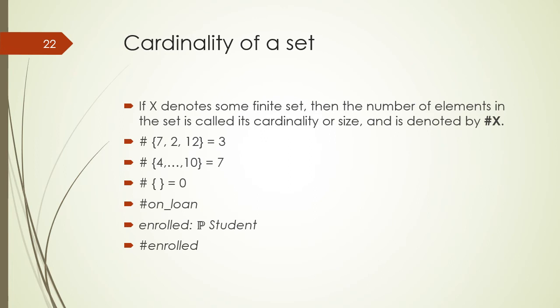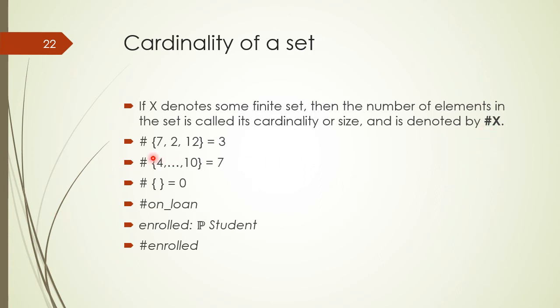In Z formal specification, sometimes we need to present the number of elements in a set, which is known as the cardinality of a set. If X denotes some finite set, then the number of elements in the set is called its cardinality or the size, and it is denoted by the hash sign or number sign.